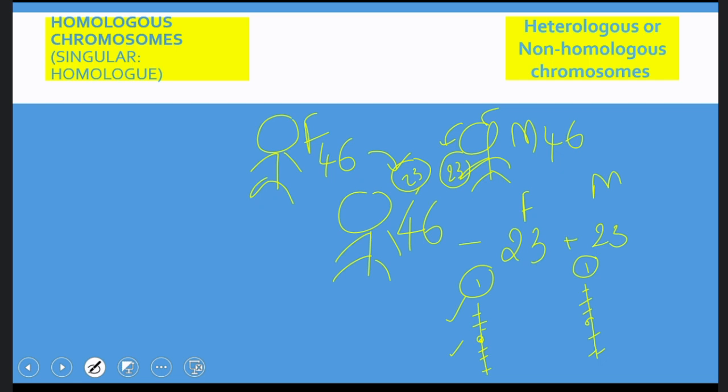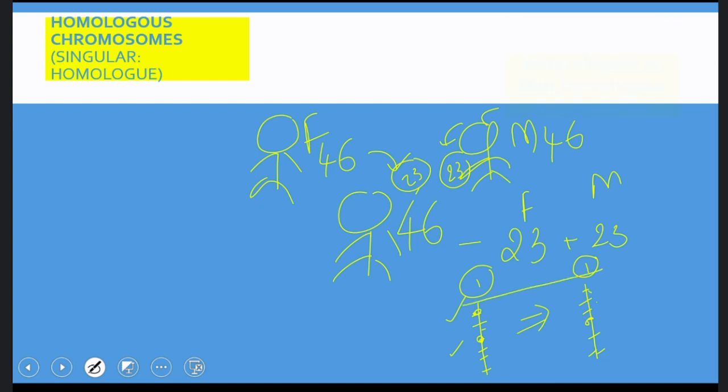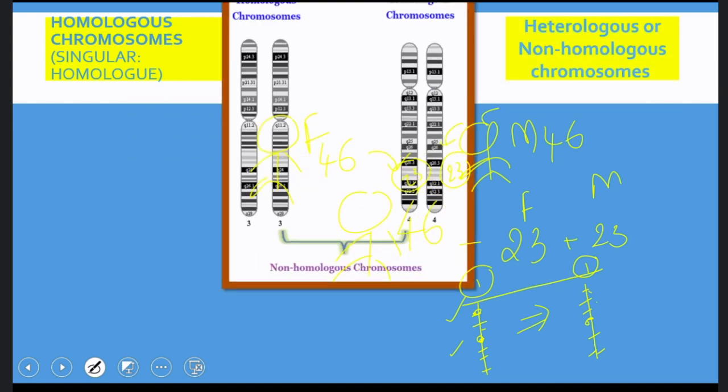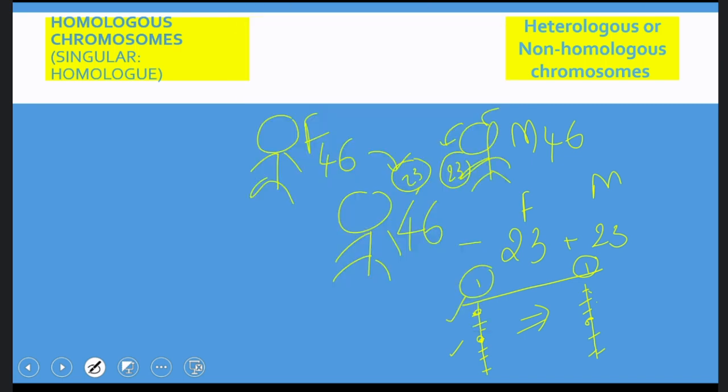So both are said to be the same with respect to genes, centromere and length, and such chromosomes are called homologous chromosomes. Likewise the second chromosome is also the same lengthwise, the centromere position is the same, and the arrangement of genes is also the same. Let us say here is A, and the gene responsible for the same character is also present.